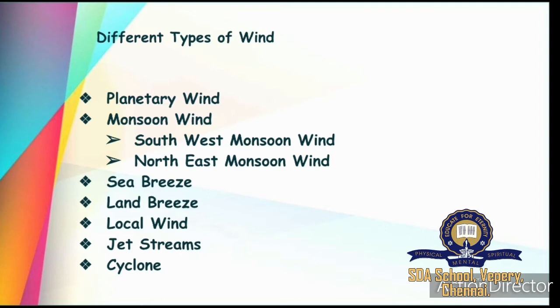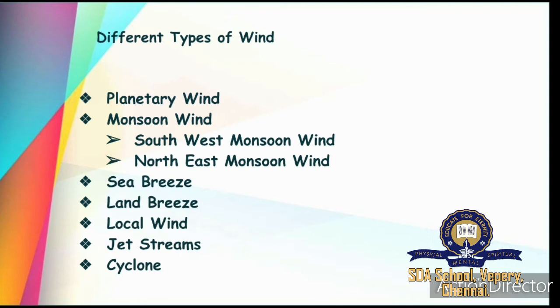Then comes cyclone. What is a cyclone? Cyclone is a storm with violent wind. The wind will be very violent. A cyclone changes its position and direction from time to time, and the speed of wind also changes. Sometimes it will be very strong and sometimes it will lose strength.